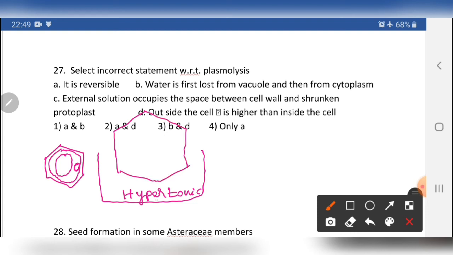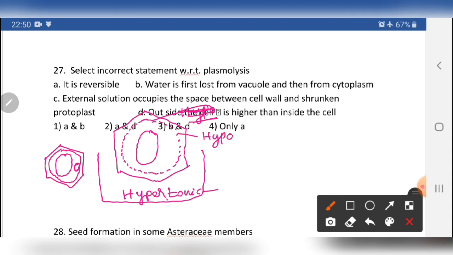When you place the plant cell in the hypotonic medium, what happens to it? The large vacuole is present, with the vacuole and nucleus. I am not going to draw the nucleus. This is the structure of the cell membrane.